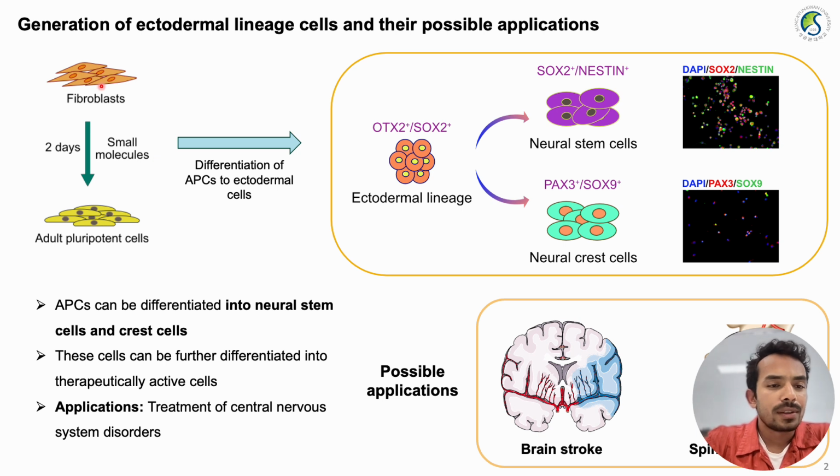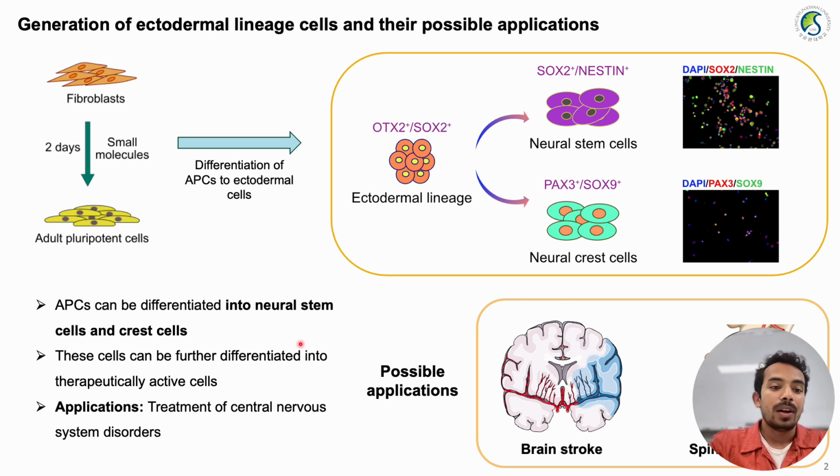In the first slide, we discuss the generation of neural stem cells and neural crest cells, which are the main cells of the central nervous system. Here we see that fibroblasts can be differentiated to adult pluripotent cells using a cocktail of small molecules within just 2 days of treatment. And these adult pluripotent cells can be further differentiated to form neural stem cells and neural crest cells. These can be differentiated to several types of cells found in the central nervous system, like neurons, astrocytes, glial cells, Schwann cells, and mesenchymal stem cells.